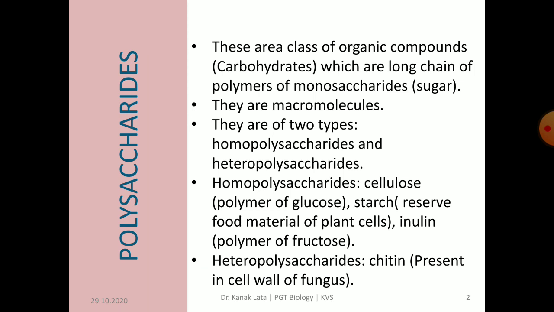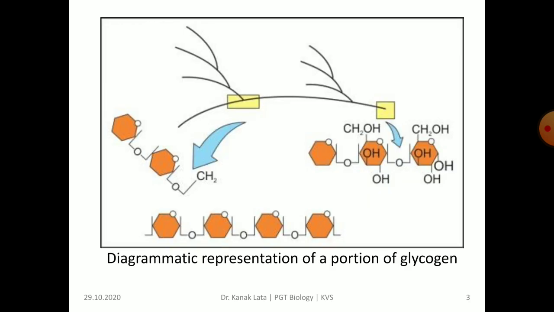Examples of homopolysaccharides are cellulose, that is a polymer of glucose, and inulin, that is a polymer of fructose. An example of heteropolysaccharides is chitin, which is present in the cell wall of fungus. Chitin is a modified polysaccharide. This is the diagrammatic representation of a portion of glycogen.